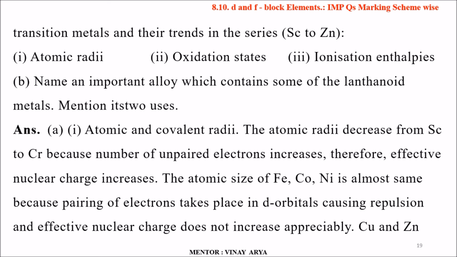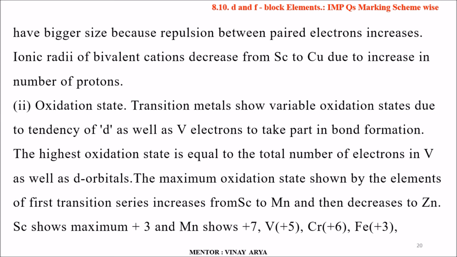The atomic radii decrease from scandium to chromium because the number of unpaired electrons increases, therefore effective nuclear charge increases. The atomic size of iron, cobalt, nickel is almost the same because pairing of electrons takes place in d orbitals, causing repulsion, and effective nuclear charge does not increase appreciably. Copper and zinc have bigger size because repulsion between paired electrons increases. Ionic radius of bivalent cation decreases from scandium to copper due to the increase in number of protons.